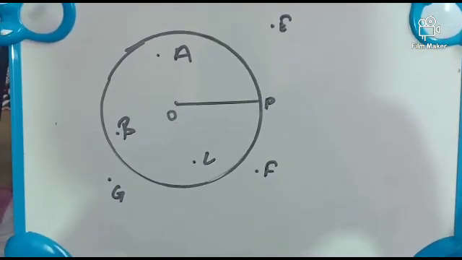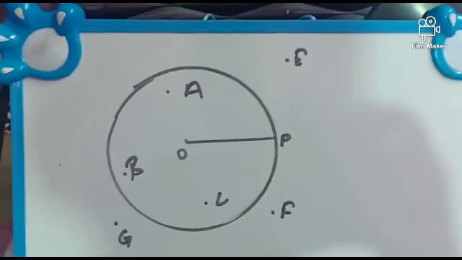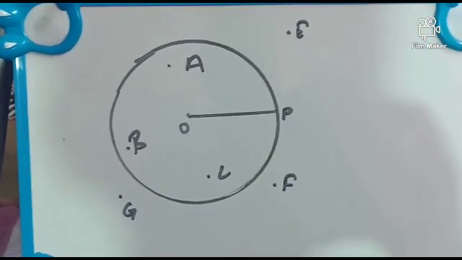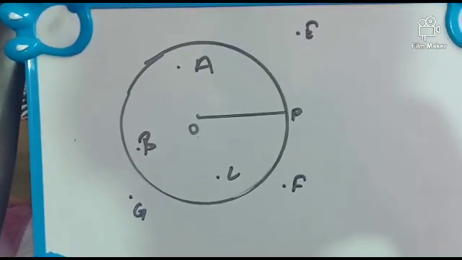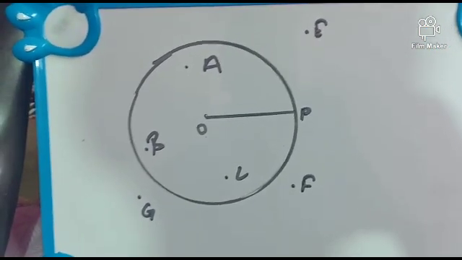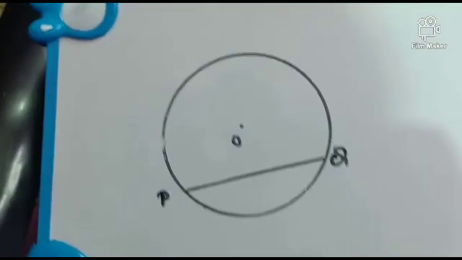Today I will tell you some important points related to a circle. It has center point O. OP is the radius of the circle. Points A, B and C are the interior angles of the circle, and E, F, G are the exterior angles of the circle. PQ is the chord of the circle.